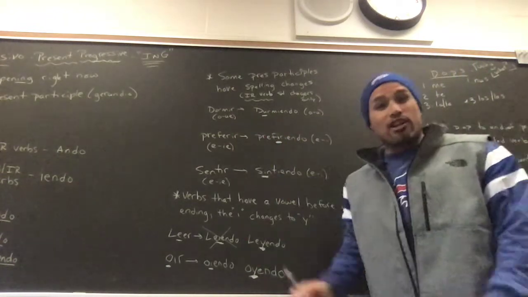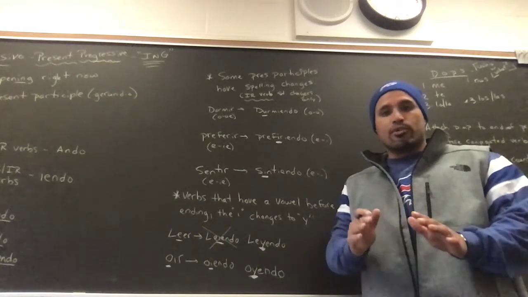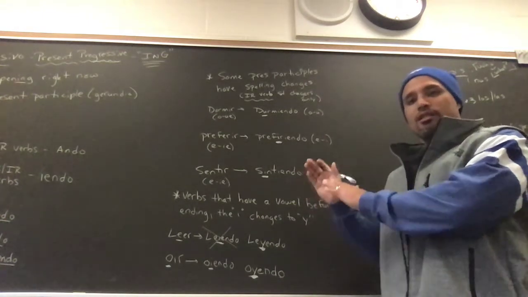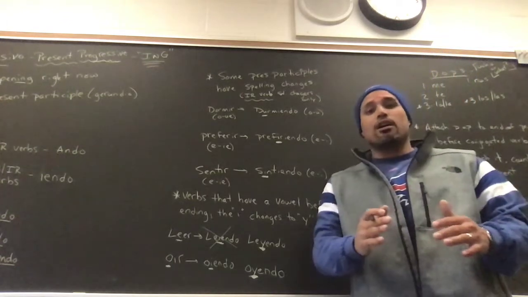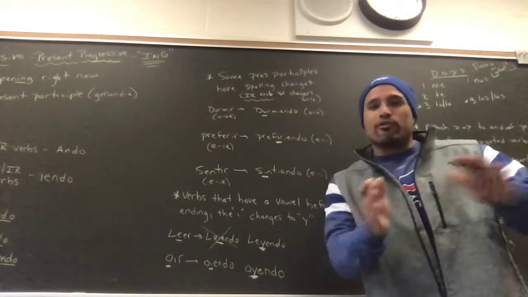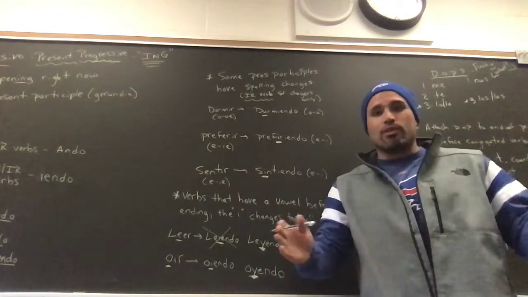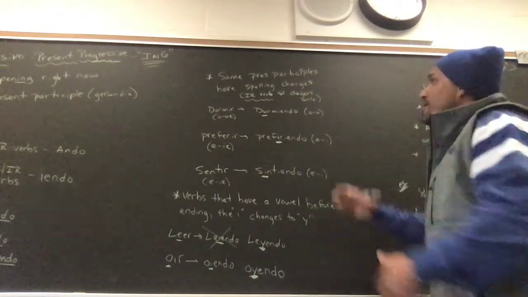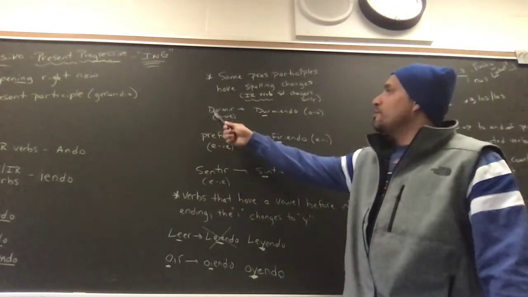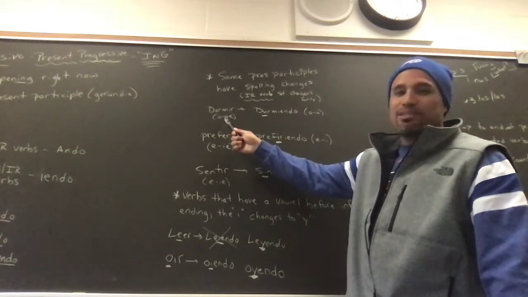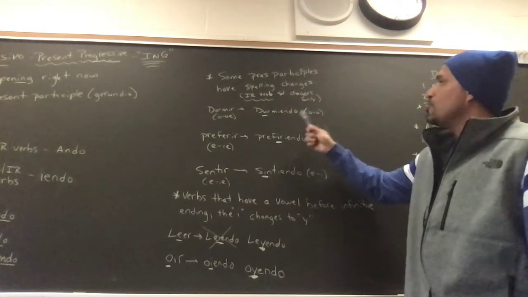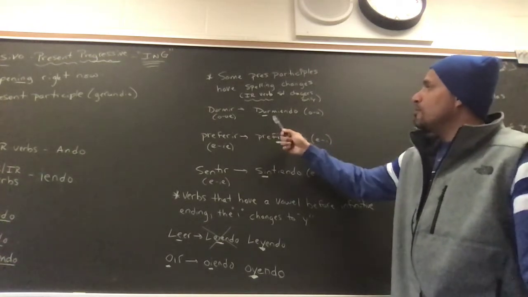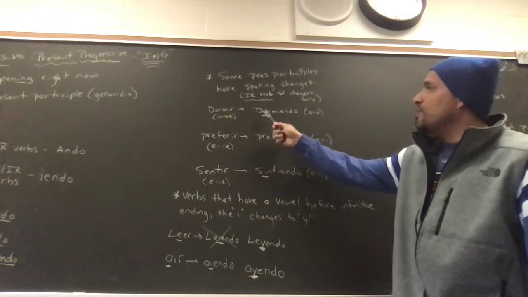So the stem changers that are IR verbs in the present will have a spelling change in the present participle. That's why it's good to remember that stuff that we've gone over before. Those aren't things that you can forget and throw away. You have to remember them. Some examples. Dormir is an O to UE stem changer. It means to sleep. And the present participle goes from O to U. So instead of being dormiendo, it's durmiendo.